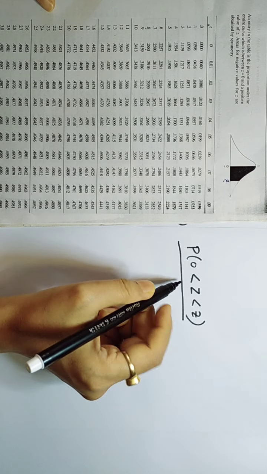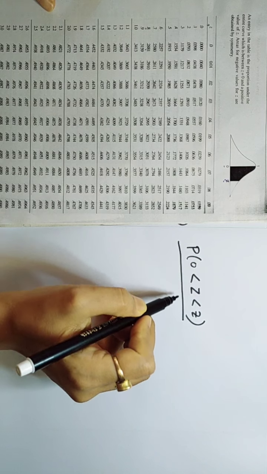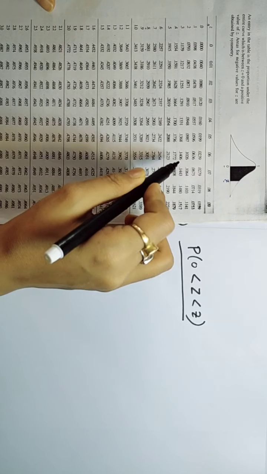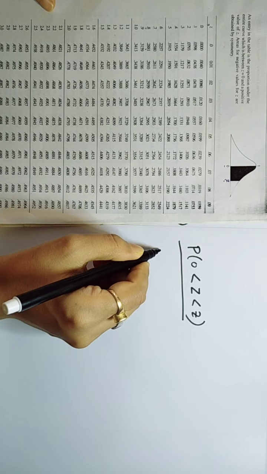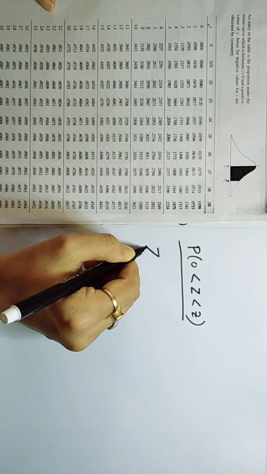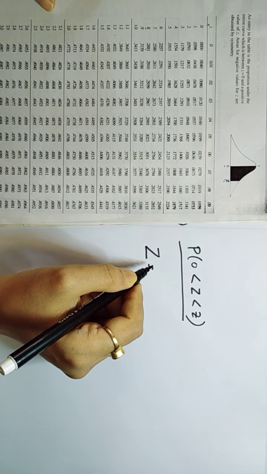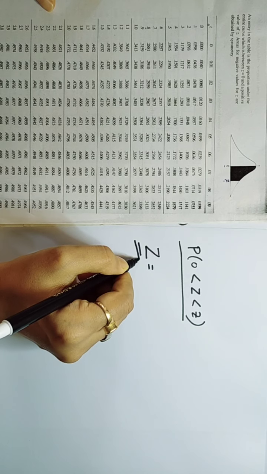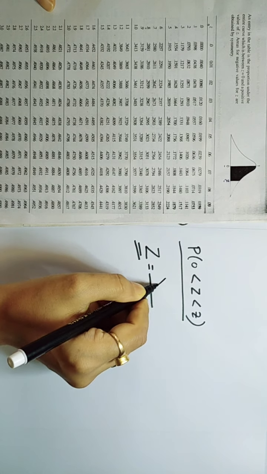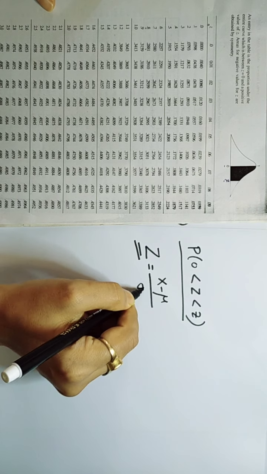As we have to find this kind of probability using this table, in solving problems of normal distribution we have to convert the variable x to the standard normal variable z using the formula (x minus mu) by sigma.